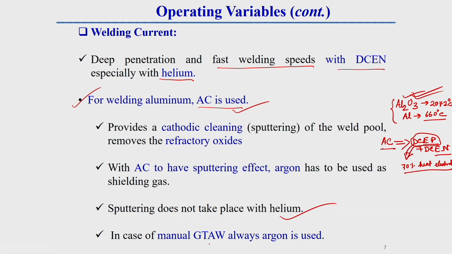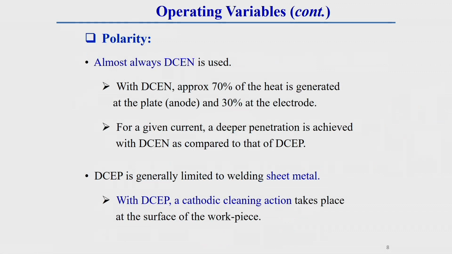In the case of manual GTAW, keep in mind that argon or helium gas is generally used. As I have already told you, the polarity in these currents is almost every time DCEN. Why is it used? If you use DCEN, there is less chance of warming up and melting of the electrode, because less heat is generated in the electrode and more heat is generated in the workpiece.